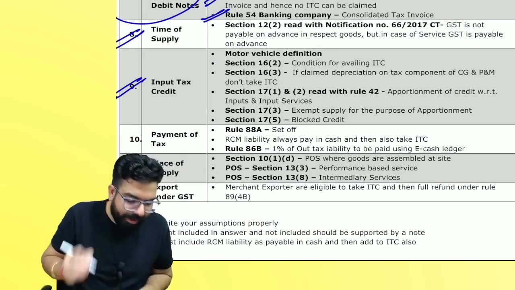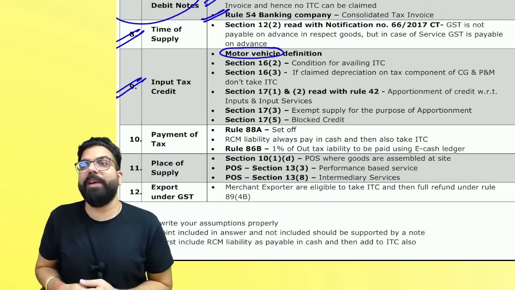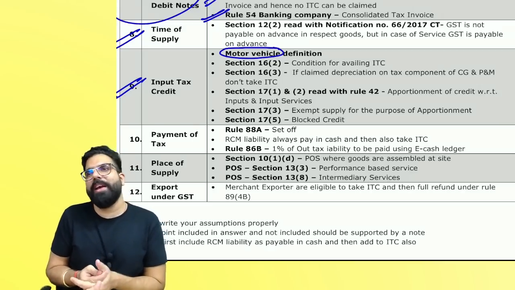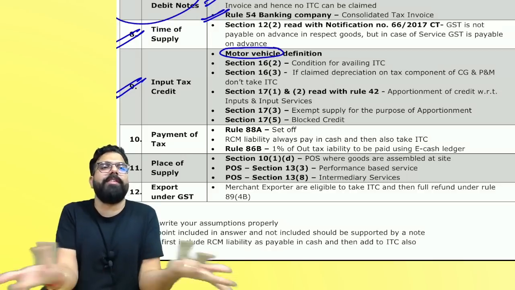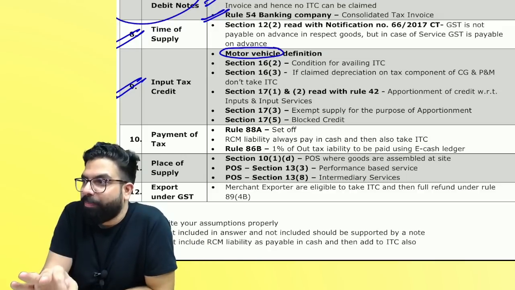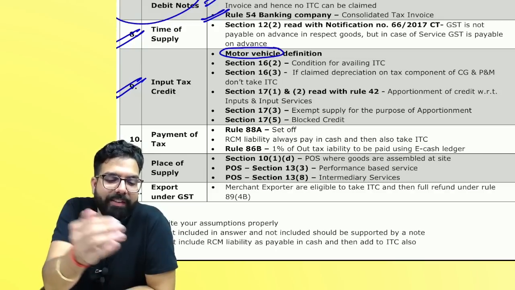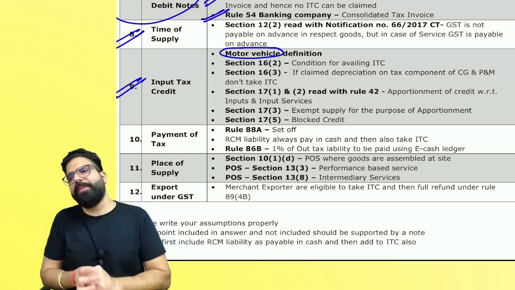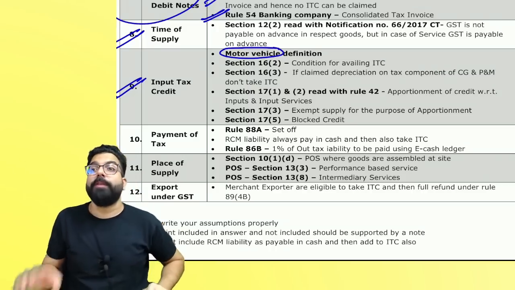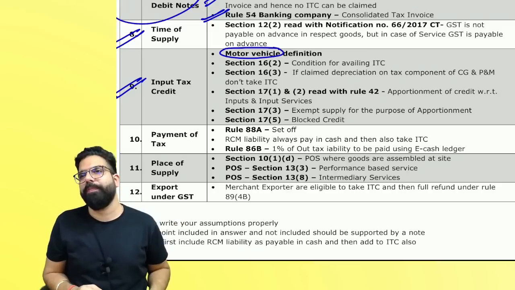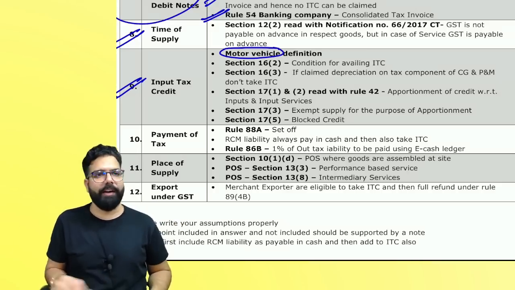The next one over here is the ITC chapter, that will also be very helpful. One point came where the motor vehicle discussion came. The motor vehicle definition became important. Why, sir? Because they told us there is a three-wheeler which is being purchased and the CC is just 20 cc. Remember, motor vehicle does not include any motor vehicle which is a three-wheeler, etc., and where the CC is less than 25 cc. Are we clear? That is not a motor vehicle. If it is not a motor vehicle, the credit is not blocked. Special purpose vehicles which you use in your factories are not motor vehicles. Are we clear, everyone? And you will always get the credit.